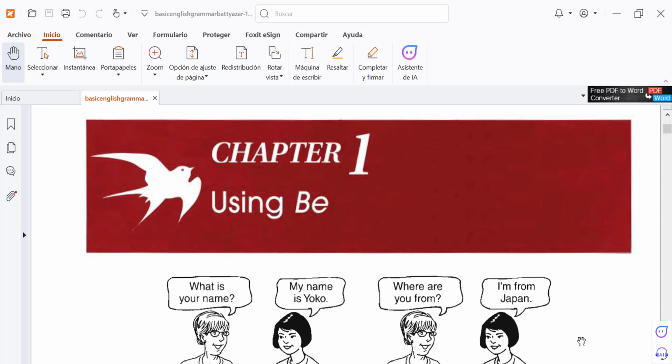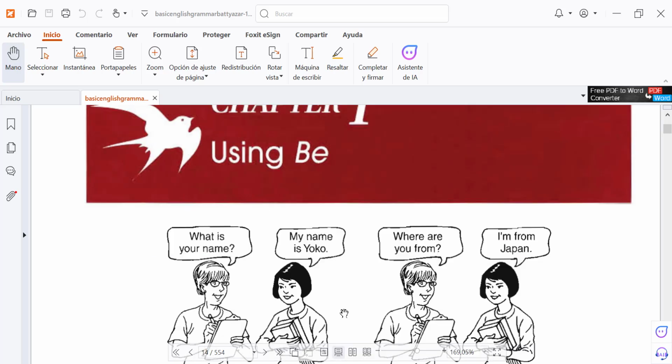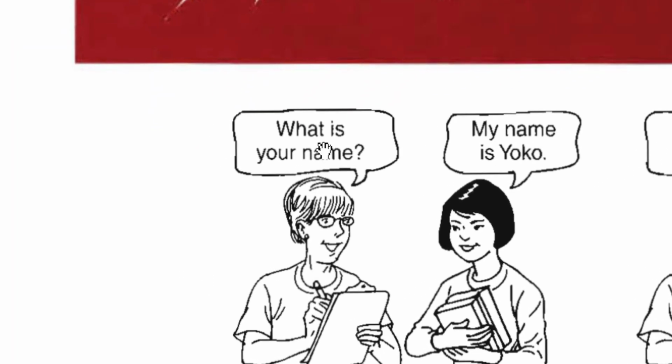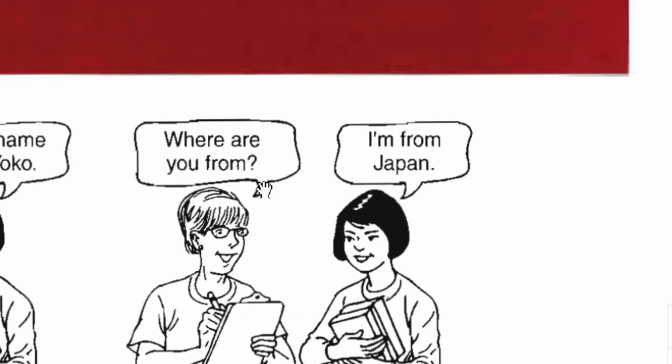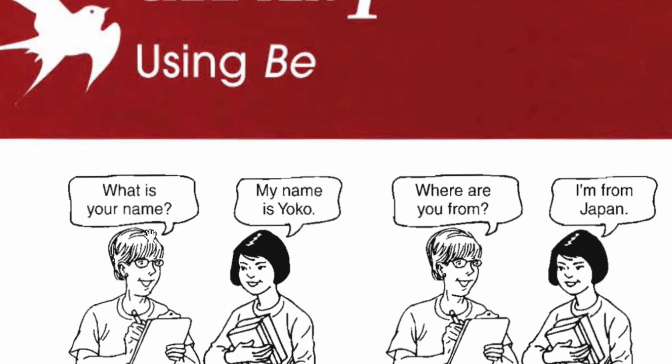Alright, guys, this is basic English grammar. We're going to start in chapter 1 using be. So, we're going to start with two questions. The first question is, what is your name? And the second question is, where are you from?